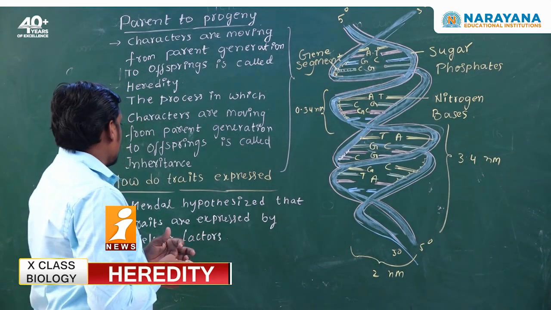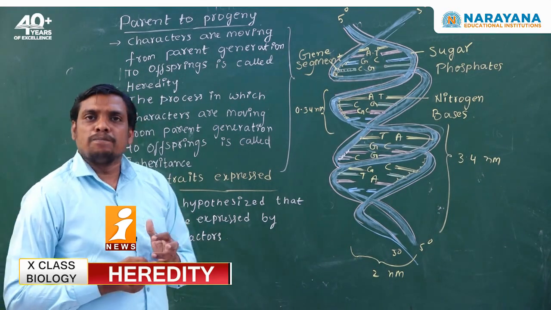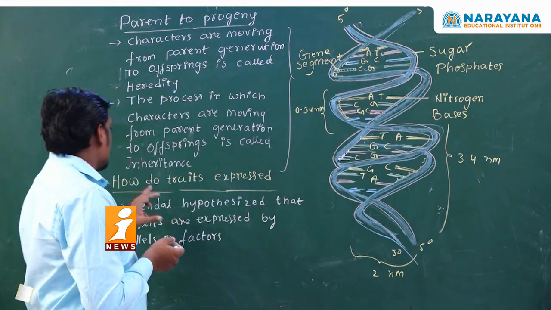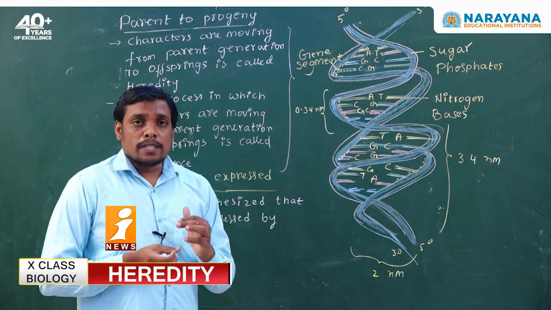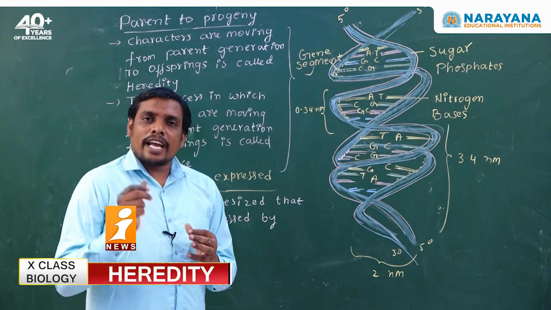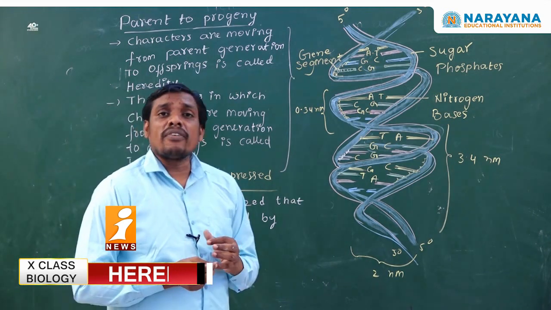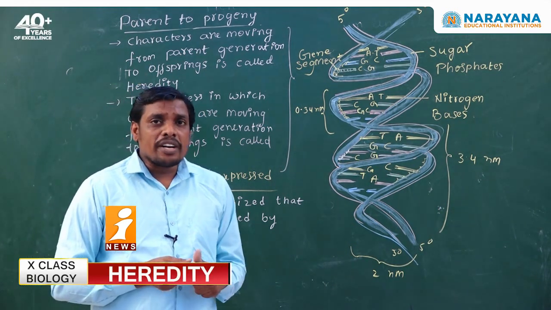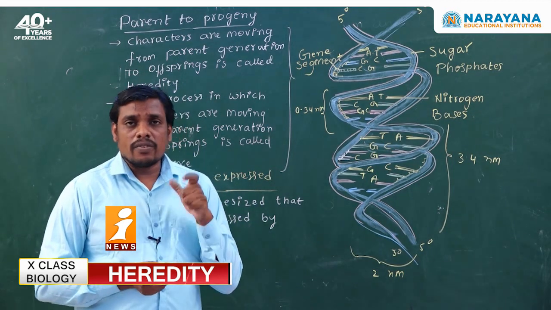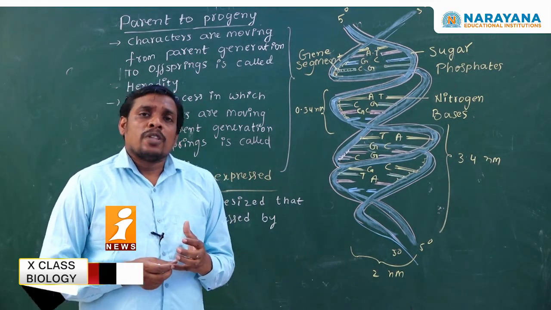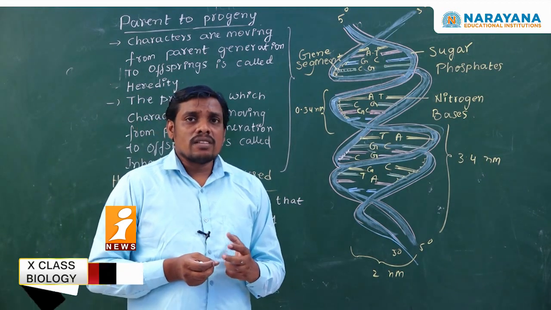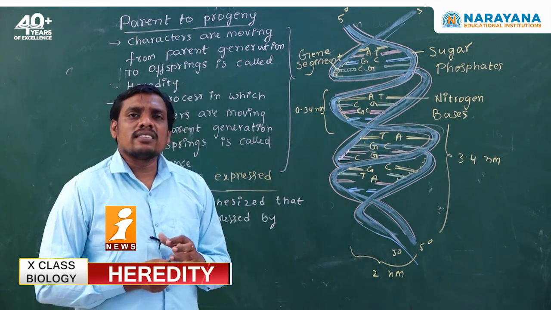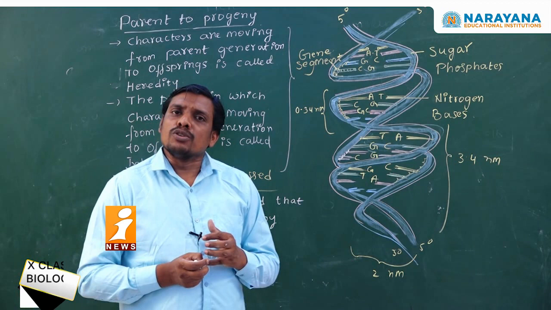How do traits get expressed? Mendel gave a clear conclusion about trait expression. As per the Mendelian hypothesis, traits get expressed with the help of chemical factors or chemical substances, namely genes. As I said in yesterday's class, gene is the term given by the scientist Wilhelm Johansen. Gene is considered the structural, functional and fundamental unit of the DNA.